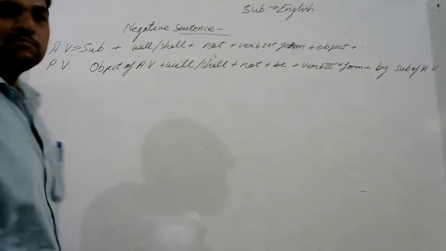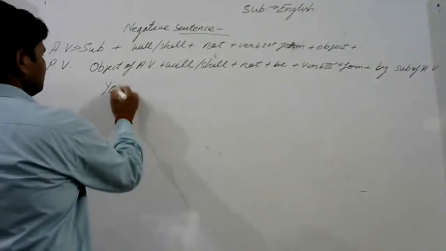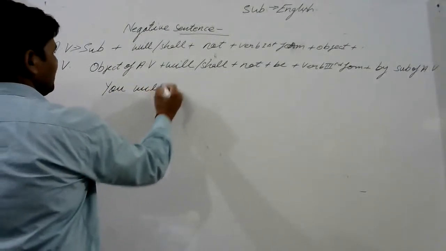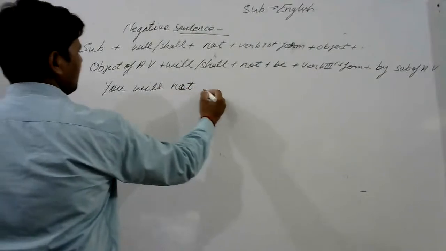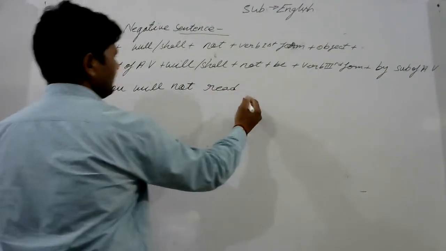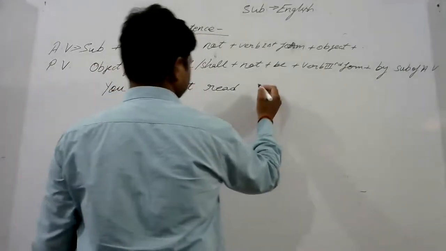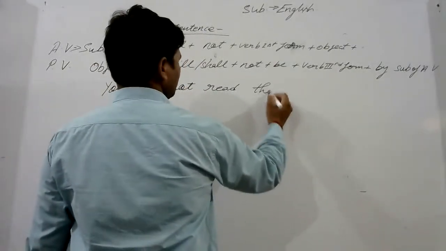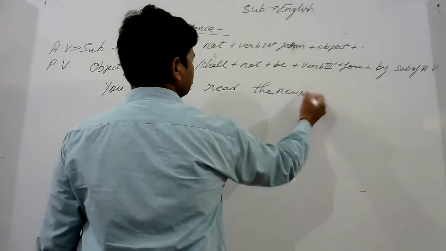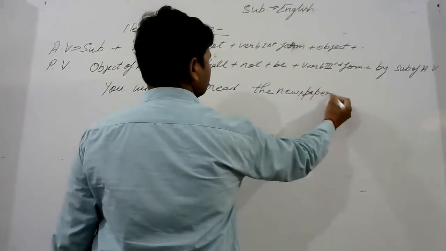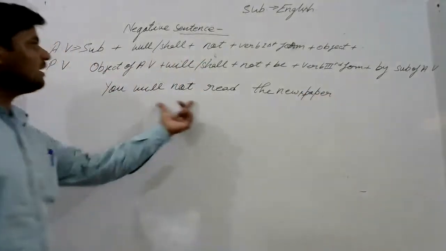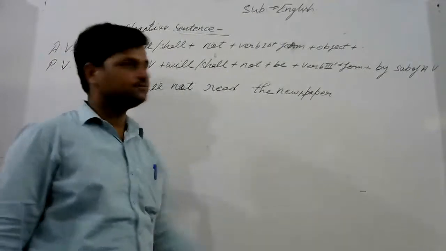Let me take the next sentence. You will not read the newspaper.